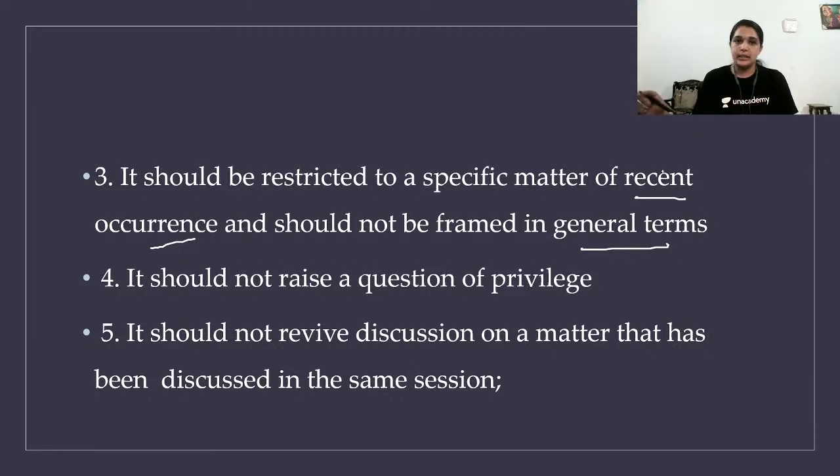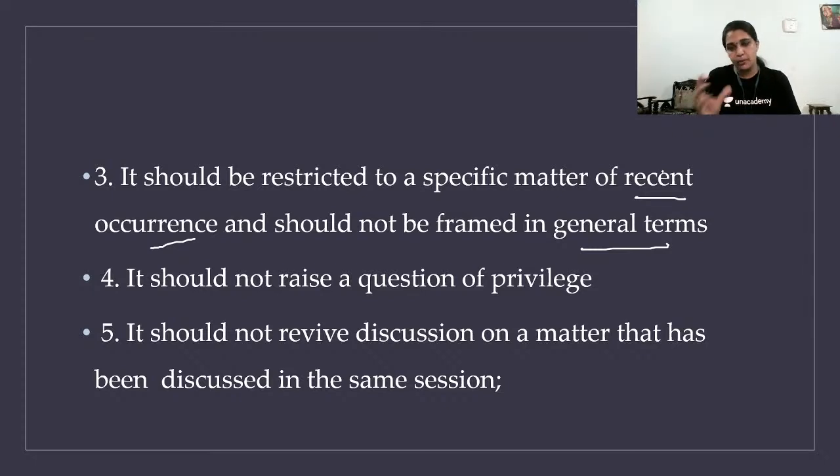So everything should be clear cut, and then only can you pass an adjournment motion, and it should have occurred recently, not in some 1960s. There is a problem going on right now. For example, in the corona issue, you cannot take the corona issue in general. You should take it like, in the COVID-19 situation, the financial terms or the taxes. What do we do related to the loan payments?